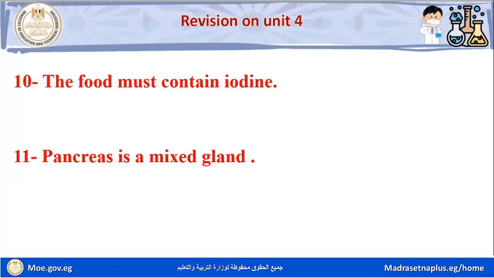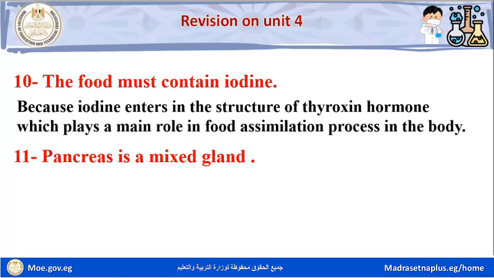Question number 10. The food must contain iodine, because iodine enters in the structure of thyroxine hormone, which plays a main role in food assimilation process in the body.